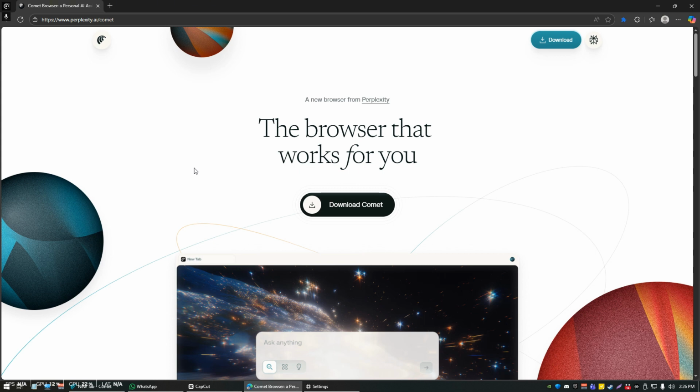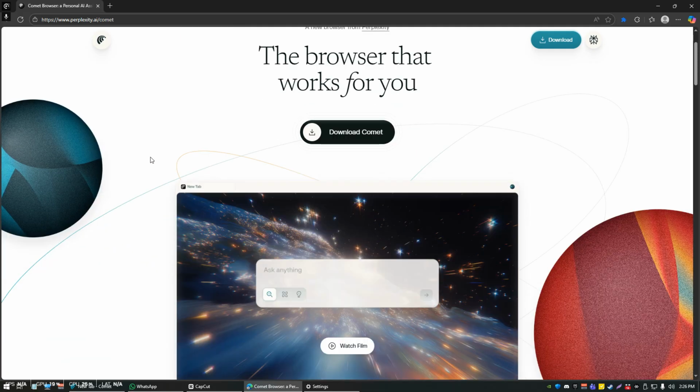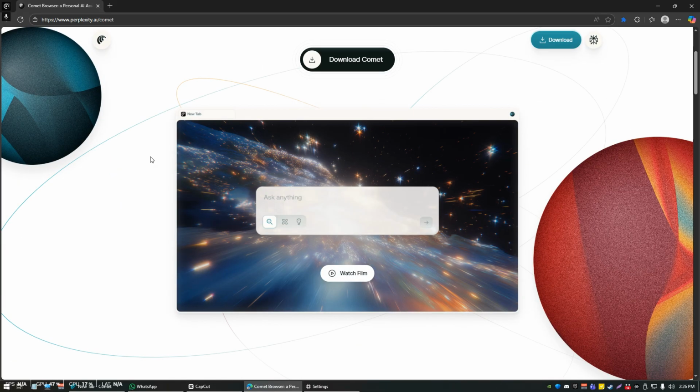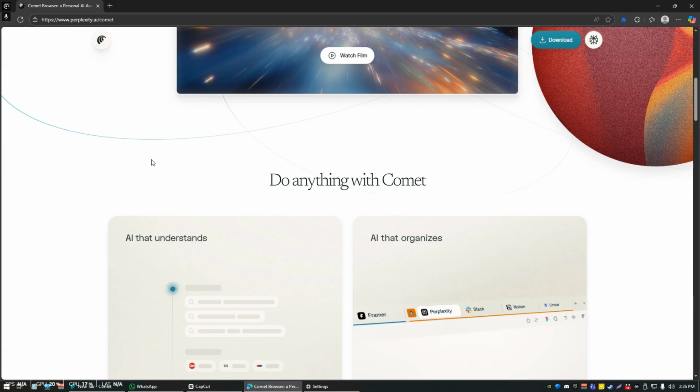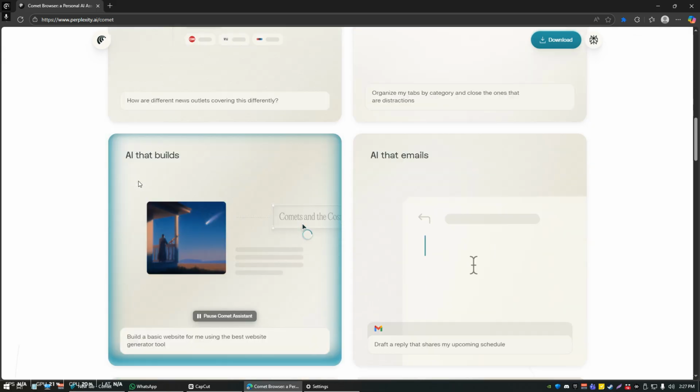In today's lesson, we are going to be learning about Perplexity Comet. This is a web browser that's powered by AI. Not only does it allow you to chat with it in a similar way that ChatGPT or Grok or Gemini allow you to chat, it also will actually entirely take over your browser and is able to perform multiple steps, understand what it's looking at in terms of what web pages you're looking at, and it's actually able to take actions for you. We're going to jump into Comet.